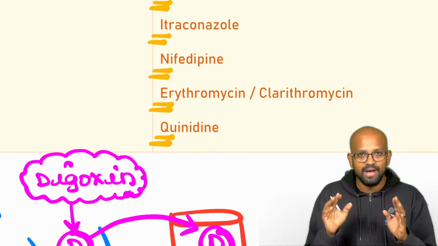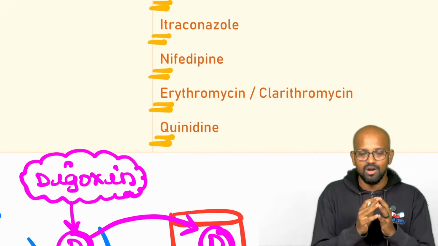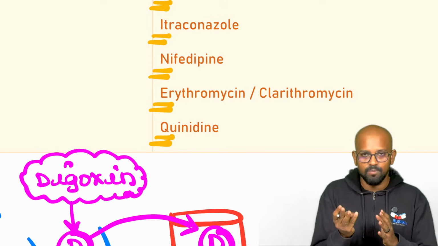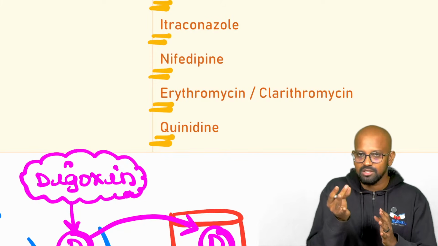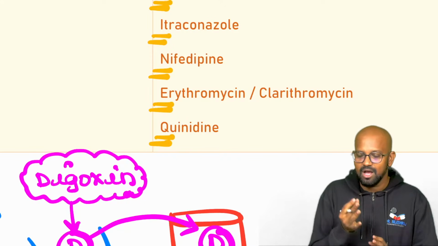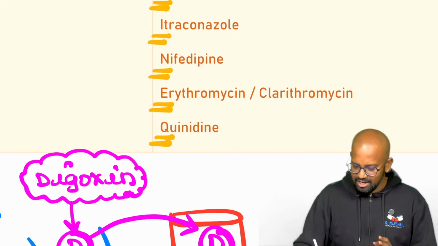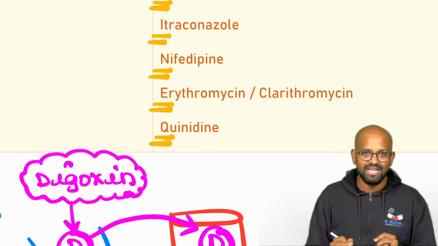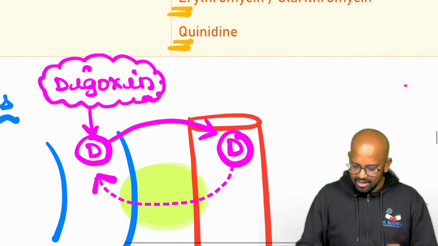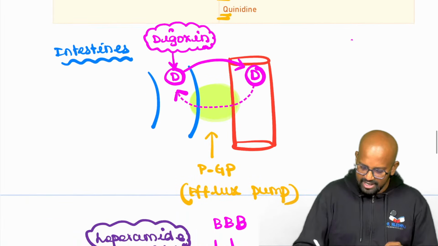Macrolides are romycin agents. Erythromycin, clarithromycin, roxithromycin, telithromycin, all these are romycin agents. Quinidine is an anti-arrhythmic agent. Okay, now if you have this knowledge in mind, try to guess.